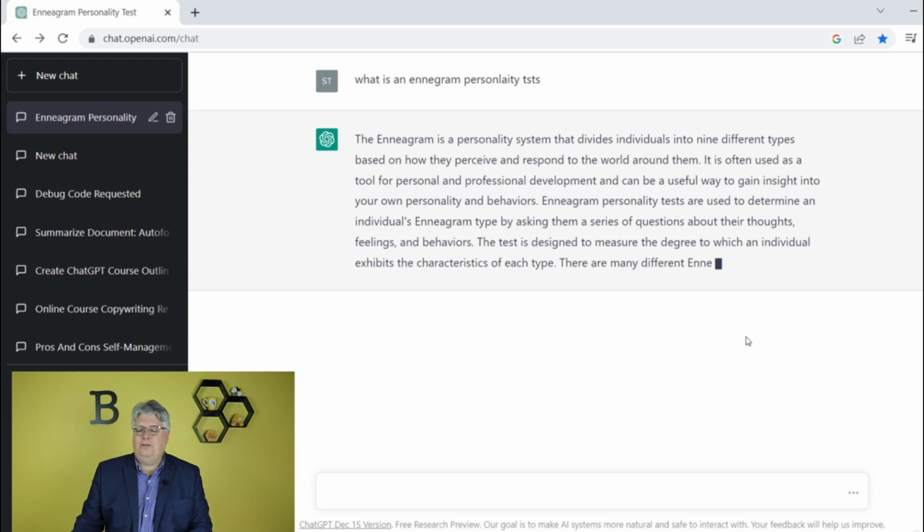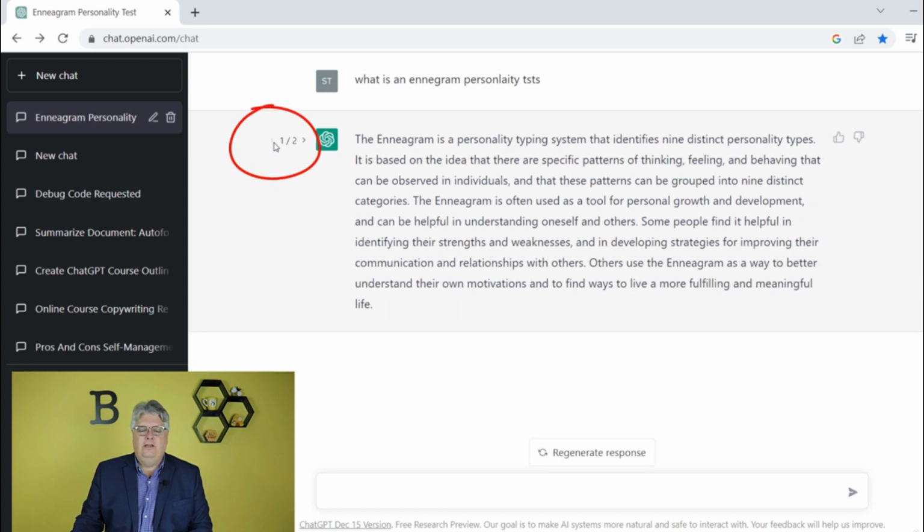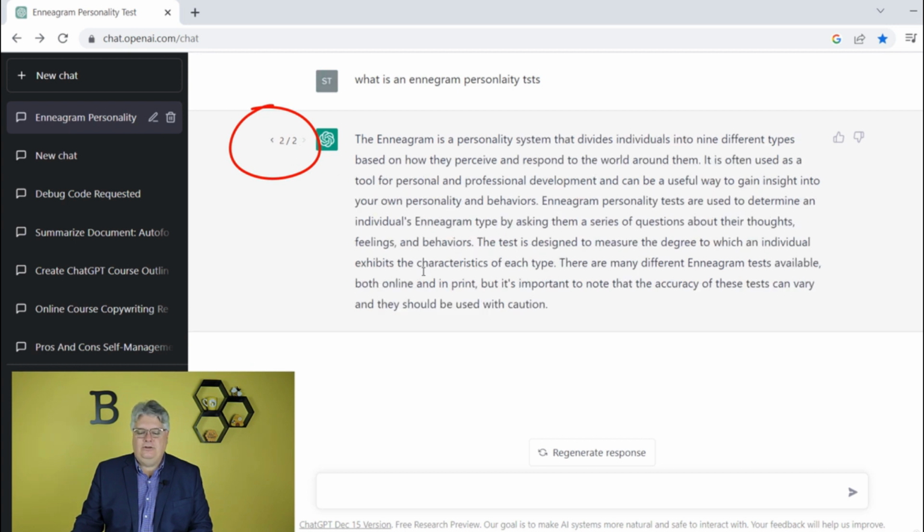So here it's going to talk about this Enneagram tests, online and print, and so on. And what you'll see up here too, see where it says 2 of 2? I could go back to the previous answer here and see what the first answer was, and I can go back to the second answer and start picking up from there, because it's remembering what I'm doing and it's building on that, right? So the first tip is you can use it to regenerate a response.